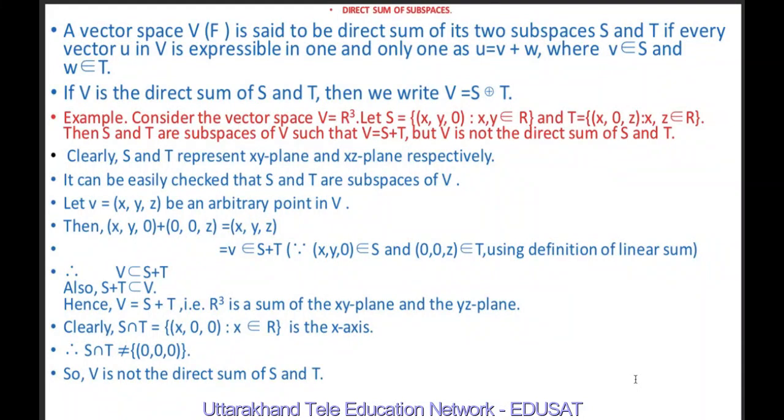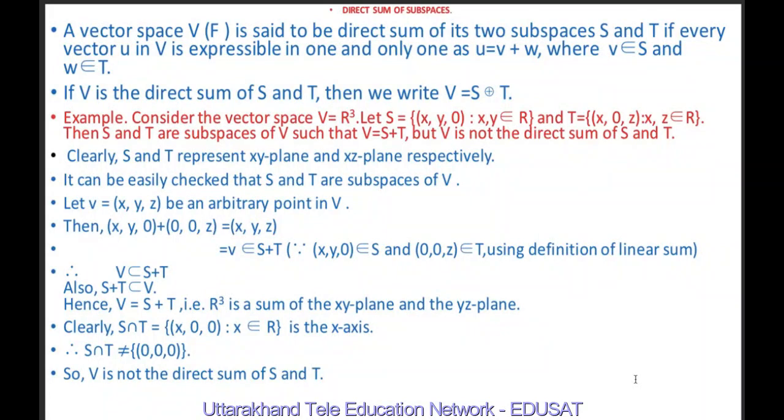Let v equal to (x, y, z) be any arbitrary point in V. Then (x, y, 0) plus (0, 0, z) is equal to (x plus 0, y plus 0, 0 plus z), which is (x, y, z), and (x, y, z) we have considered to be v.